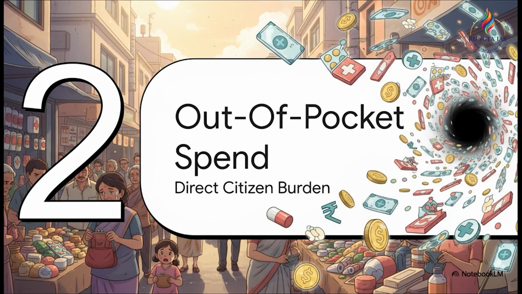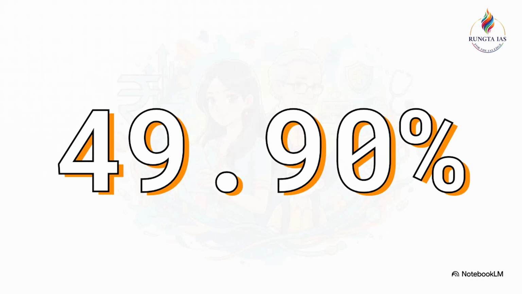Let's move on to our second critical theme, decoding out-of-pocket expenditure. 49.90%. I want you to just take a moment to really absorb that figure. Out-of-pocket expenditure accounts for practically half of all health spending in India. That is money coming straight out of the common citizen's pocket, right at the point of care. When you are discussing healthcare equity in your exams, this is a massive, absolutely crucial point to raise.